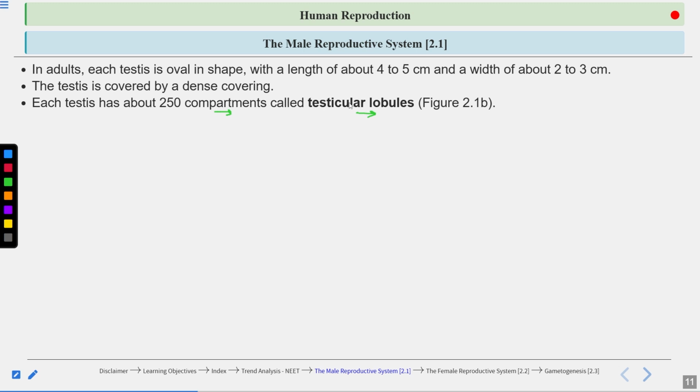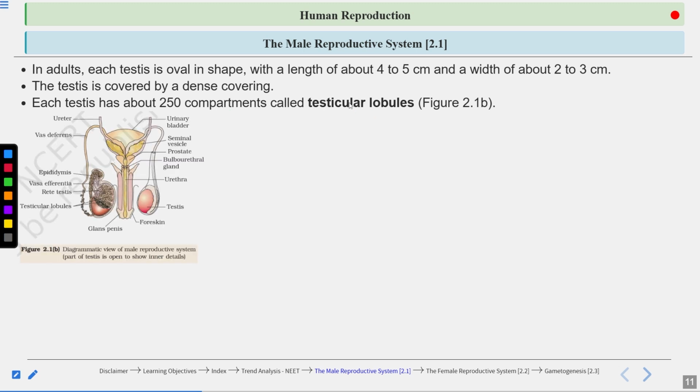Now you can see here a diagrammatical view of the male reproductive system, and the part of the testis is opened to show the inner details. Clear? Now they have shown you the accessory ducts. There is a pair of testes present in the scrotum.